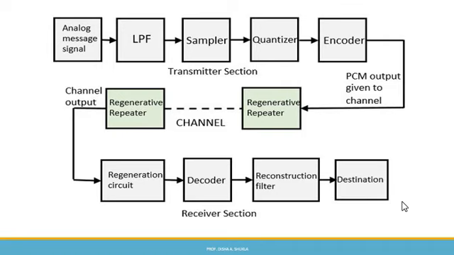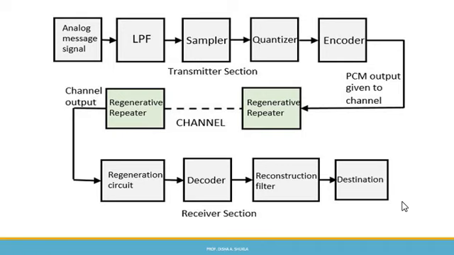So this is all about the first method in analog data to digital signal. That is, the whole signal is modulated using pulse code modulation. And again, pulse code modulation is further divided into three processes. The first one is sampling, another one is quantization, and the third one is encoding.